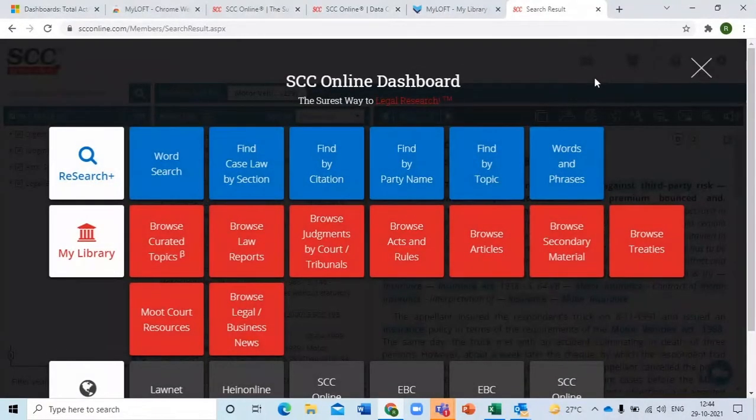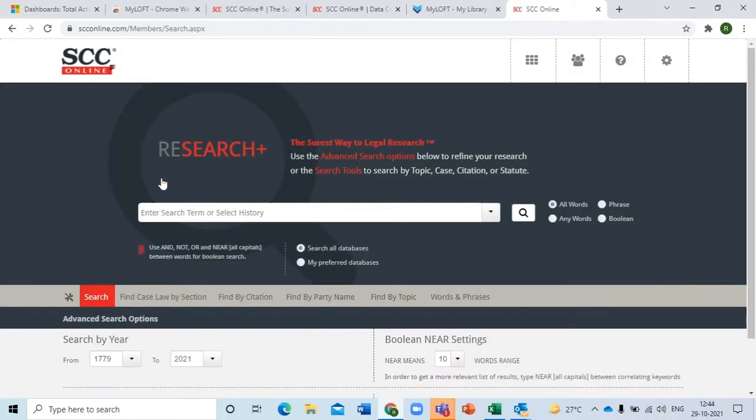And let's see something else from the Research Plus. I'll cover the Research Plus first, and then we come back to the browse and see what else we can do in this. So let's go with the word search first. A word search is the simplest but also the most versatile search that we have with us. This simply means that whatever you have with you, a party name, a citation, one word, a sentence, a phrase, whatever you have, you can search it over here. Though there are specific tiles or tabs for that, you can also do all the searches over here.